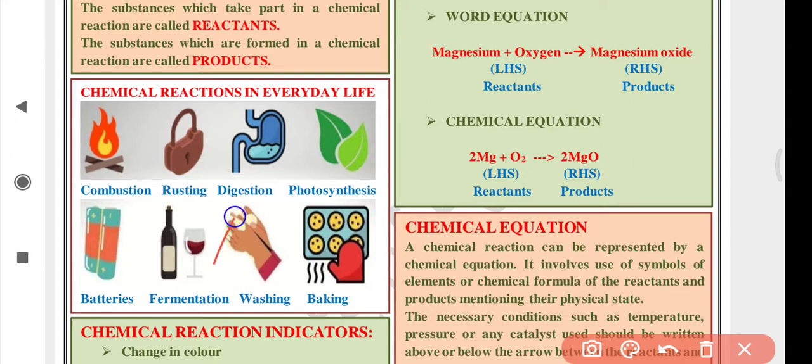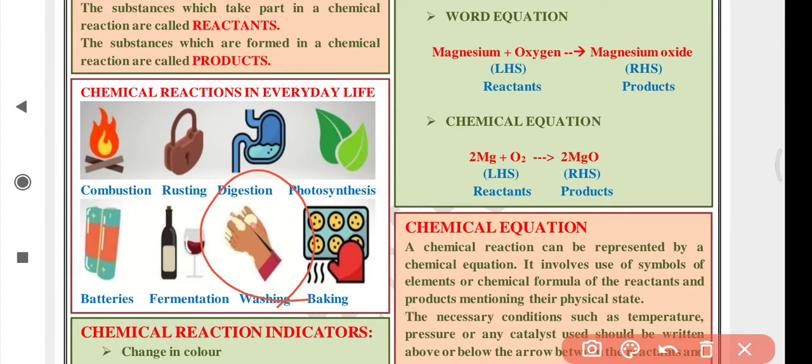Next is fermentation. Fermentation is the process of anaerobic decomposition, where alcohol is made. Then washing: when you wash something, a chemical reaction takes place with soaps.